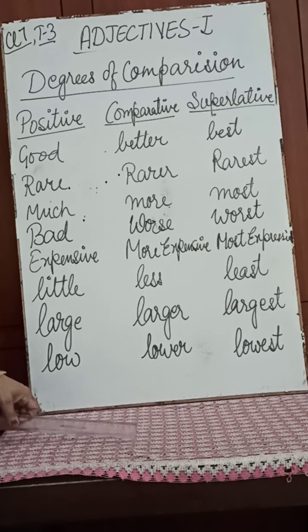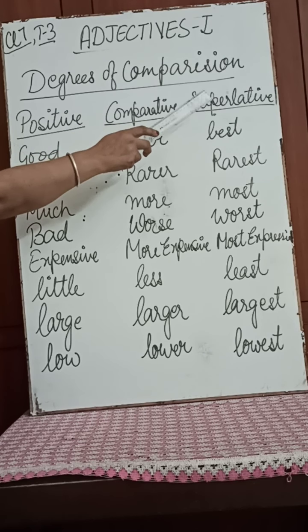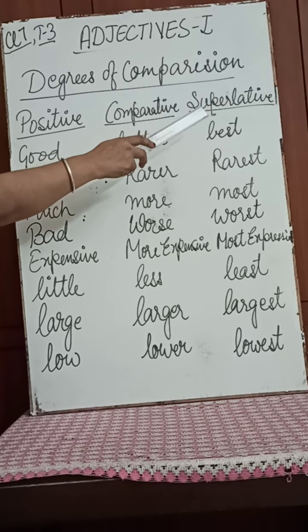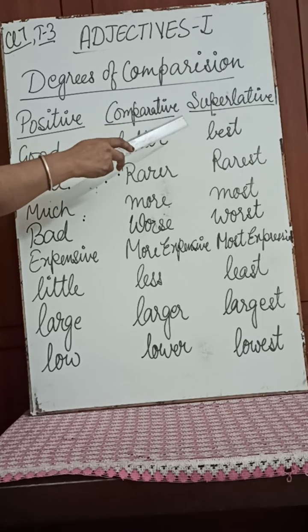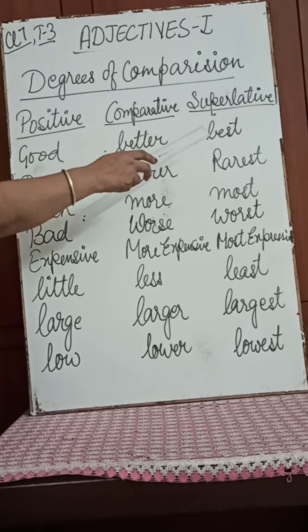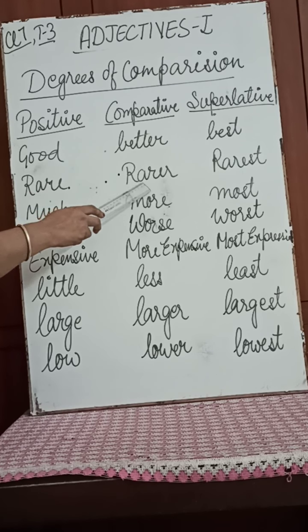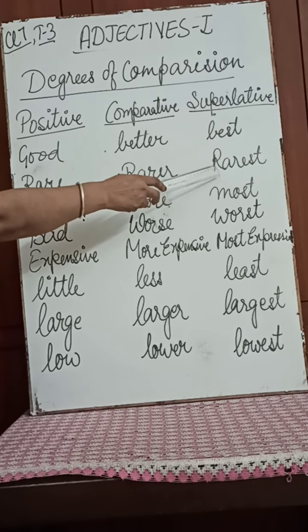Now let us see few examples of degrees of comparison. The 3 degrees I had explained. Positive degree, that's the simplest form of adjective. Comparative, when there is comparison between two, and superlative, when comparison is between more than two objects, right? So in the positive degree, good, the comparative degree of it will be better, and superlative, best, right? Then we are taking another example, rare. Its comparative degree is rarer, and superlative is rarest, right?